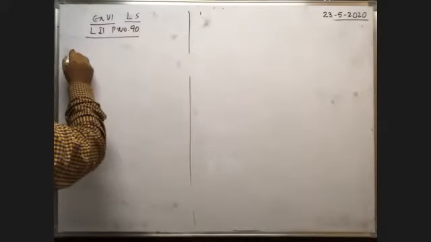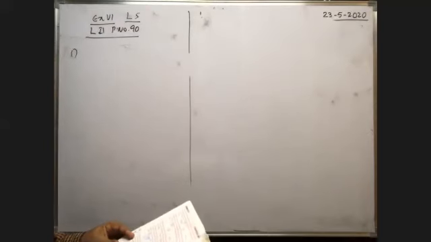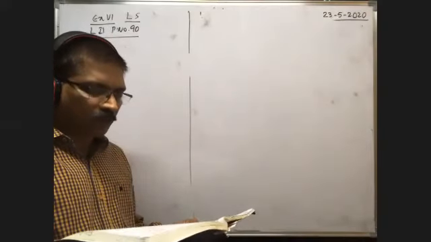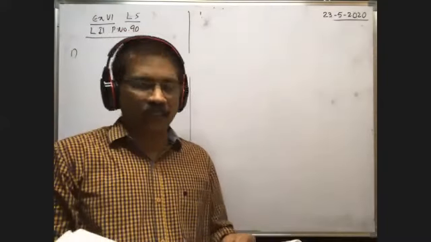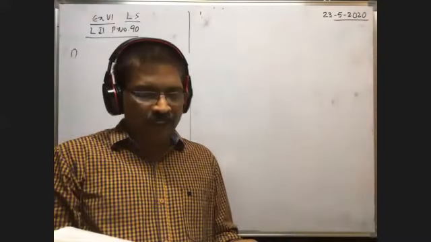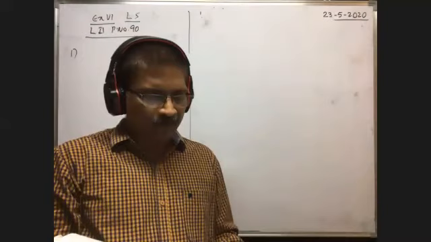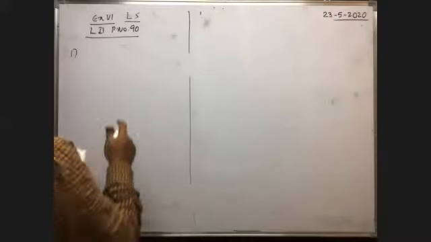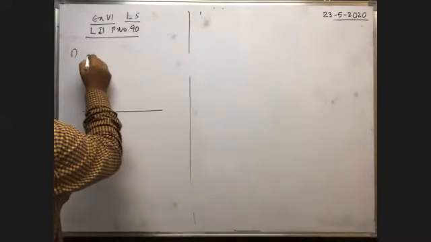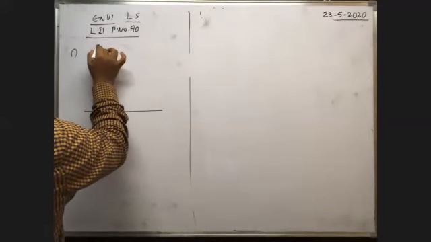Okay, first one, you see, a fighter plane flying horizontally, most important, a fighter plane flying horizontally at an altitude of 2 km with a speed of 540 km per hour passes directly over the head of an anti-aircraft gun. If the gun can fire a bullet at the muzzle speed of 500 meters per second, at what angle with the vertical the gun should fire the bullet so that the bullet hits the plane? Okay, so here it is the ground. From the ground at certain height, there is a plane, fighter plane, moving horizontally with a velocity, say u1.